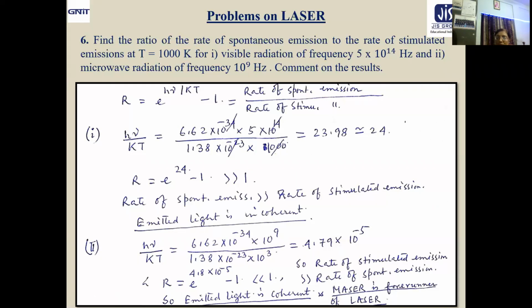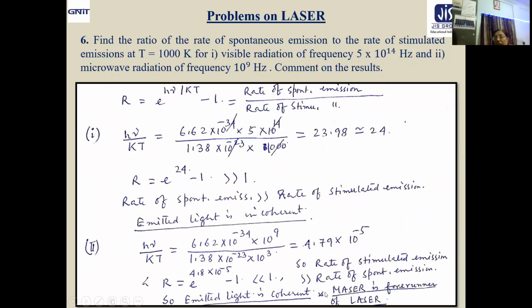Obviously, now here I want to mention a very, very important information. You got it during the lecture session. That is maser. Now look here. What about maser? Microwave amplification by stimulated emission of radiation. Here you are getting for microwave radiation of this frequency, the emitted light to be coherent because rate of stimulated emission exceeds the rate of spontaneous emission.